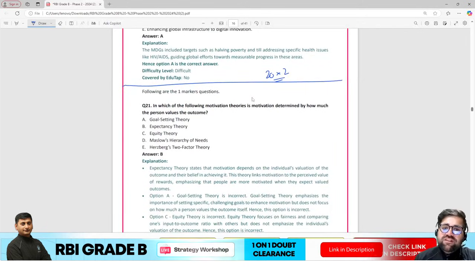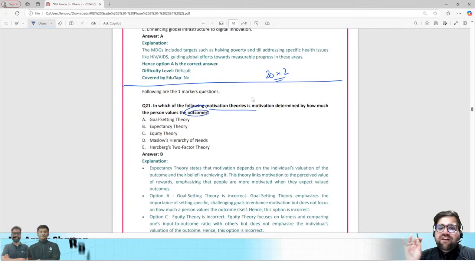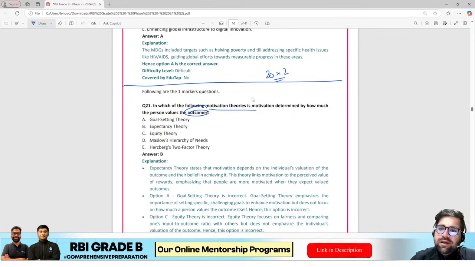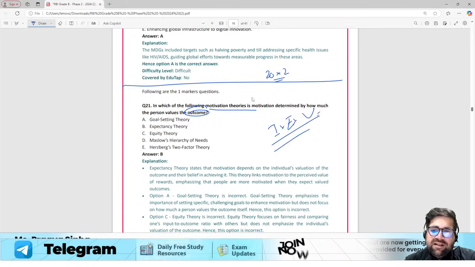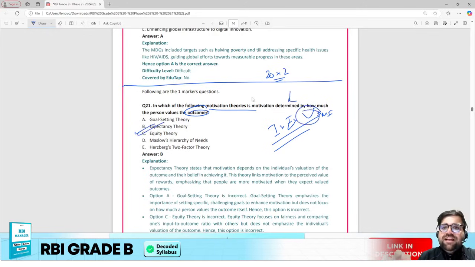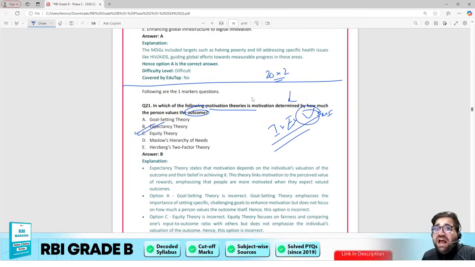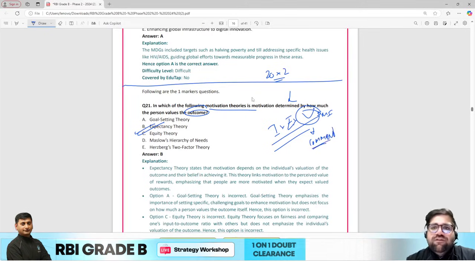The first question in 1 mark is related to motivational theories. By how much a person values the outcome? We all know Victor Vroom's expectancy theory: instrumentality, expectancy and valency, right? Multiply them, you will get your motivational force. So the answer here will be expectancy theory, because the question is asking about valency, how much you value your rewards.